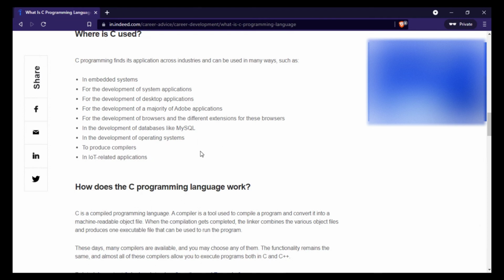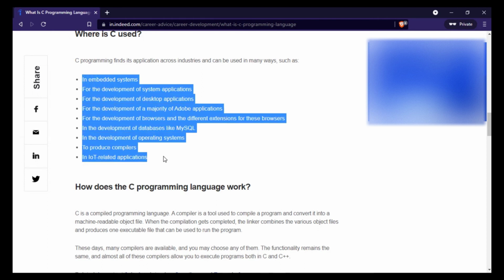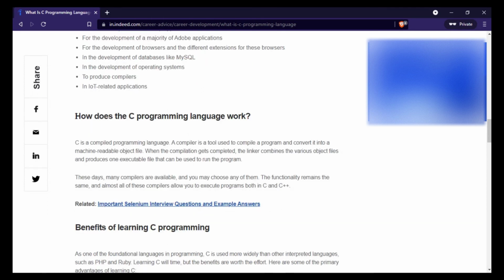So you can see so many things can be made using the C language. That is the reason why you should learn C, because if you want to make these types of things, then you have to learn the C language. You can also learn other languages that are helpful to make these things, but C is the core language for them.